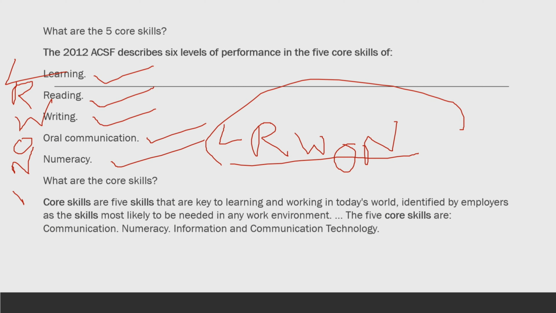So core skills are 5 skills that are key to learning and working in today's world. They are identified by employers as skills most likely to be needed in the work environment. These are the 5 core skills that are required. They are communication, numeracy, information and communication technology.